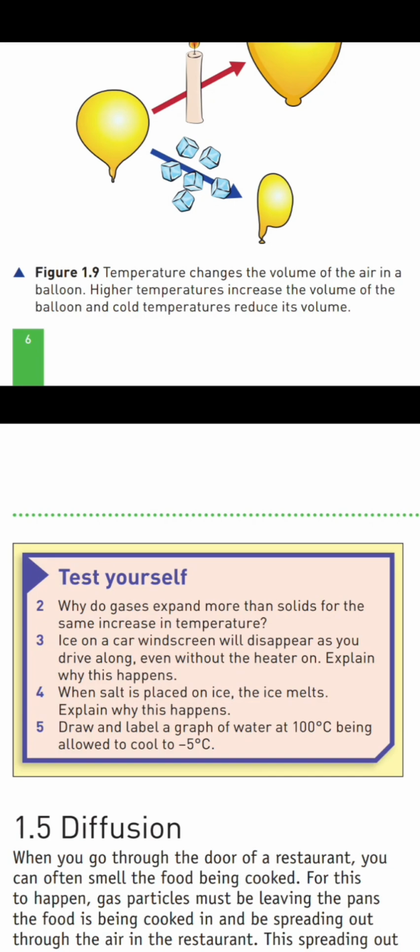Question 4. When salt is placed on ice, the ice melts. Explain why this happens. Answer. Salt lowers the melting point of ice. So even at temperatures below zero, the ice melts.